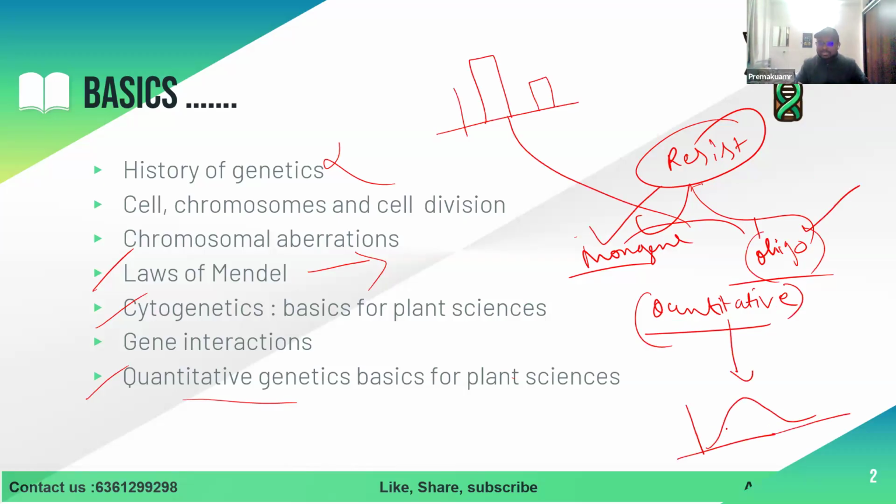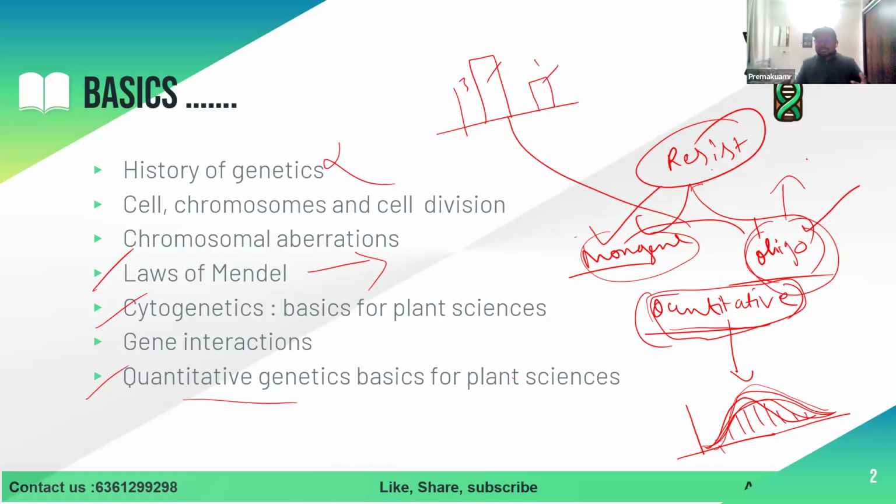Yeah, quantitative. Can anyone exactly define what we will get? Yeah, as he said, symmetrical distribution of characters. Exactly, normal distribution or symmetrical distribution. You will get a continuous variation. If the resistance is governed by a quantitative trait, like many minor genes, then you will follow a normal distribution. If monogenic, we will get clear classes like a 3:1 ratio, as he said. In oligogenic also, we'll get a dihybrid cross ratio.